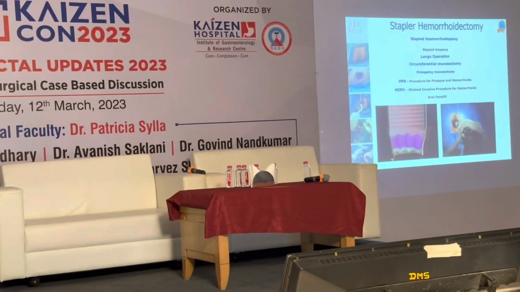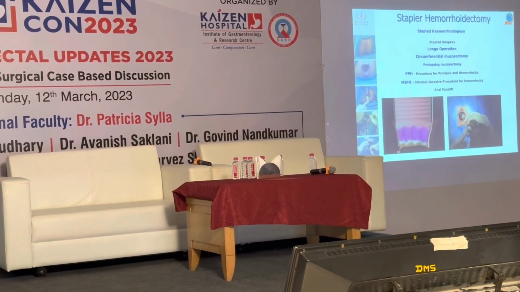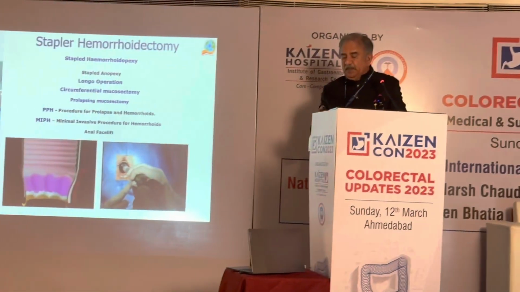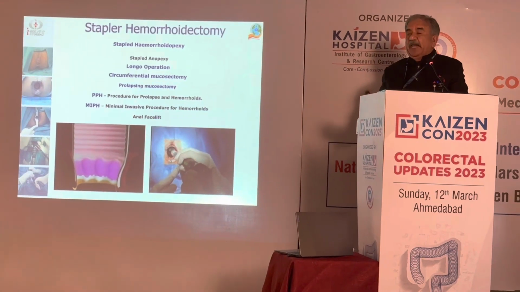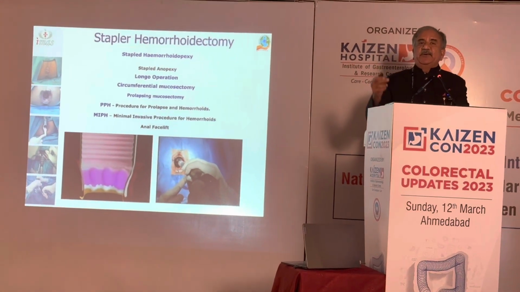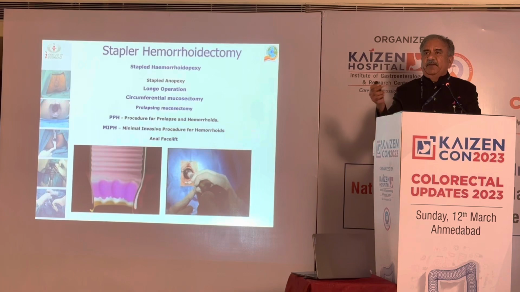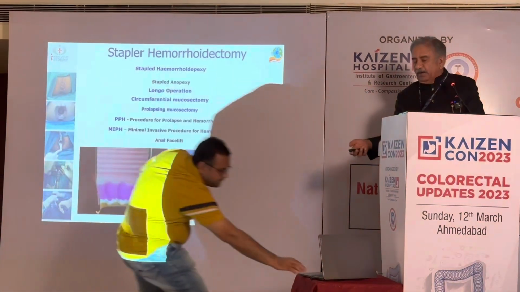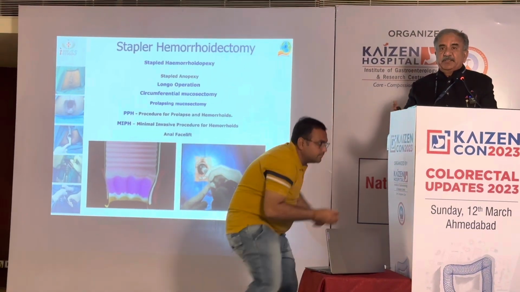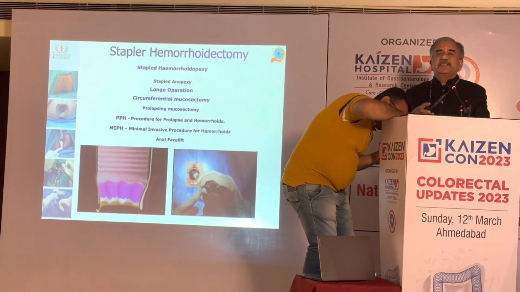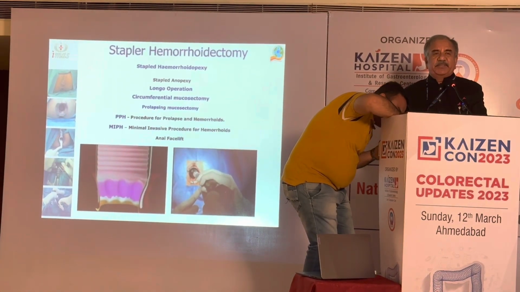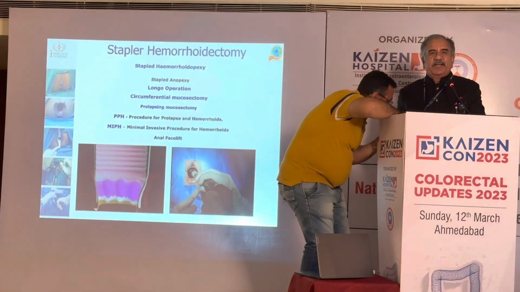Now, we know that stapler hemorrhoidectomy is a simple procedure, but definitely it can have a lot of challenges. Whenever fellows come to us, whether from GI surgery or any other branch, we always ask, what are the 9 synonyms of stapler hemorrhoidectomy?